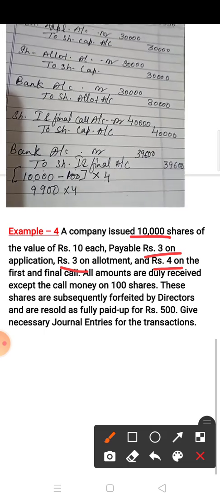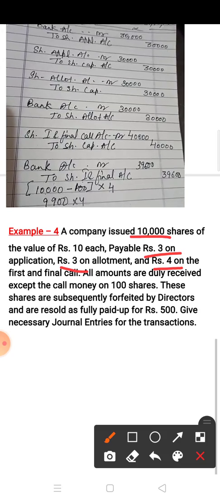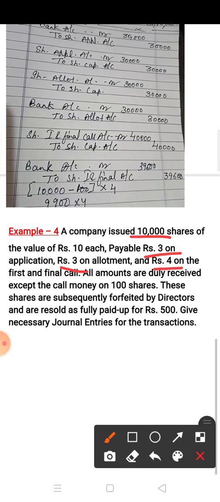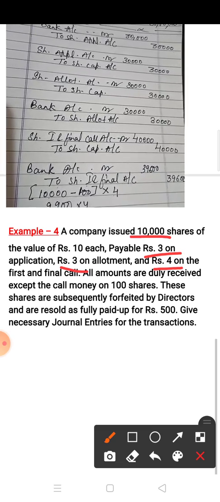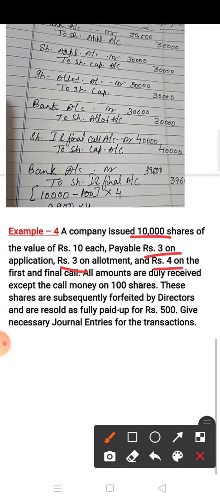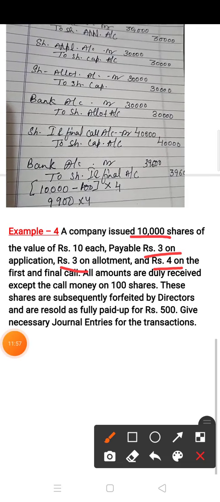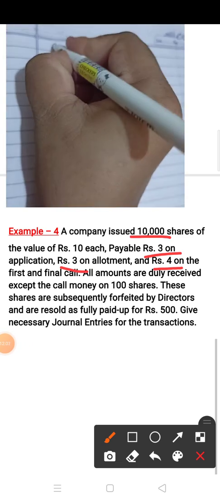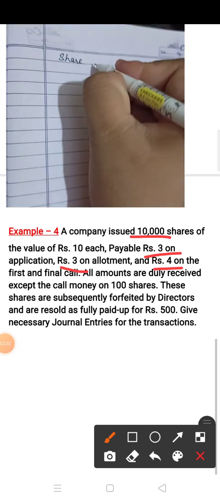Okay, in this way, see children, you have to make the entries up to the first call. Now these 100 shares are subsequently forfeited. So how do you make the entry for this? This is the forfeiture entry.